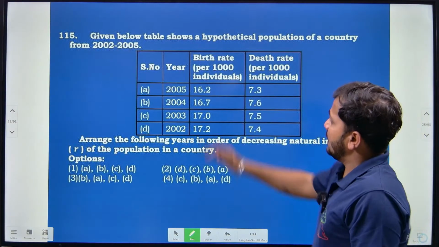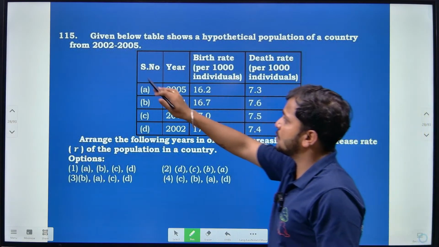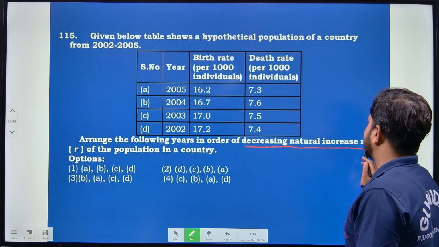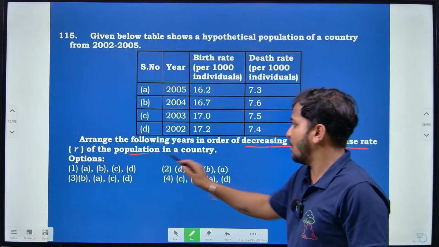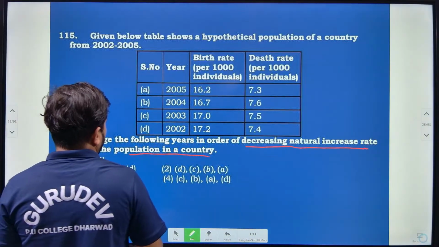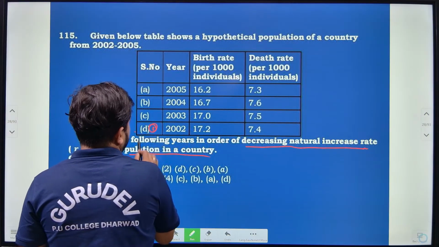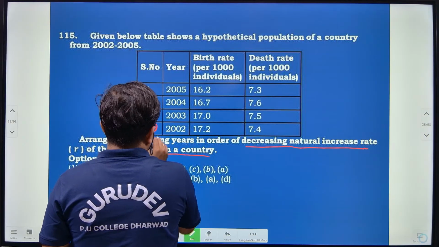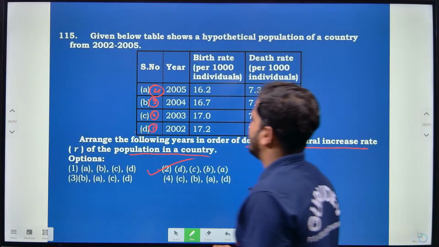Then the table given below shows a hypothetical population of a country from 2002 to 2005, right? Then arrange the following years in order of decreasing natural increase rate, that is r of the population. According to that, the arrangement is first D, then second C, the third one will be B, and the last one is A. So based on that, option 2 is correct, right?